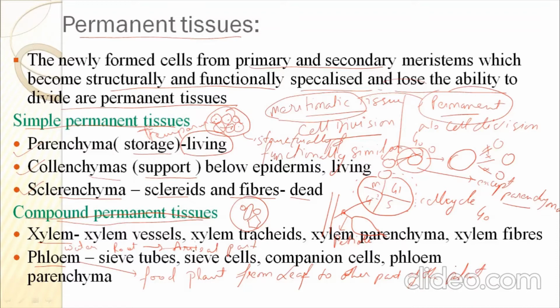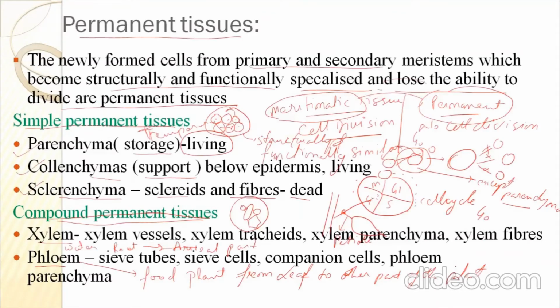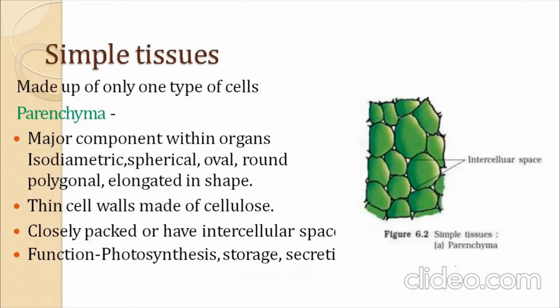Xylem consists of xylem vessels, xylem tracheids, xylem parenchyma, and xylem fibers. Phloem consists of sieve tubes, sieve cells, companion cells, and phloem parenchyma. So now we will discuss in detail the simple permanent tissue.